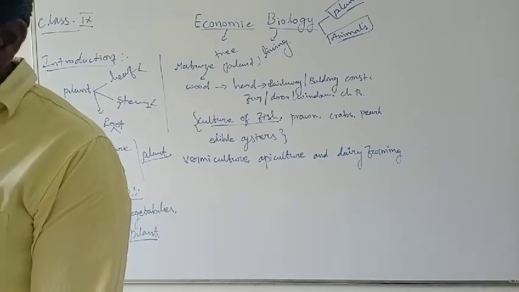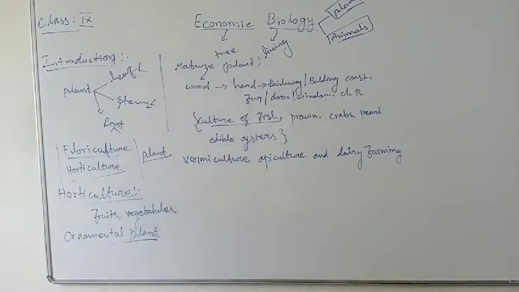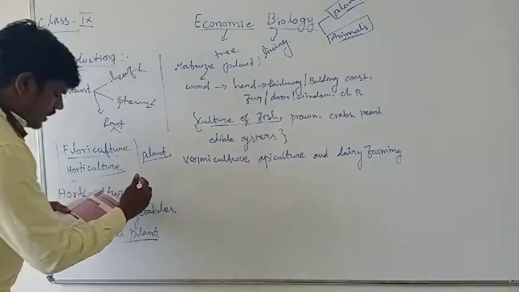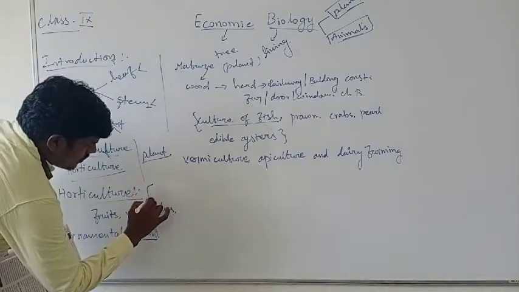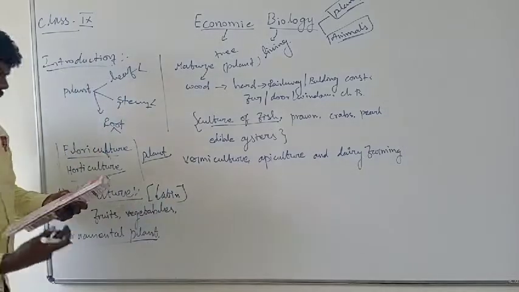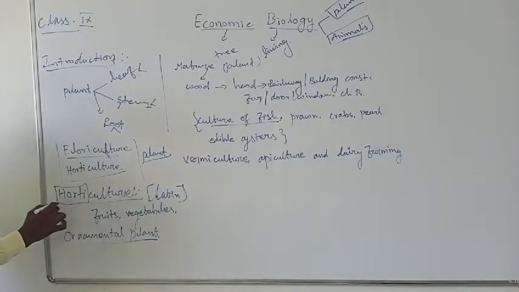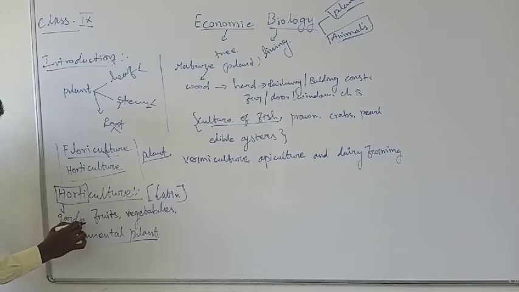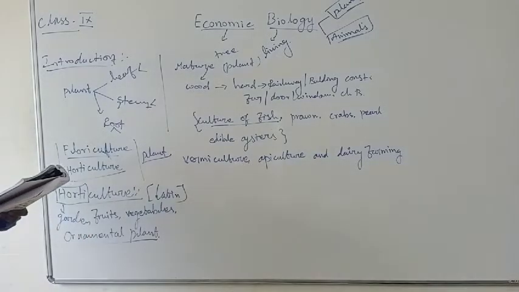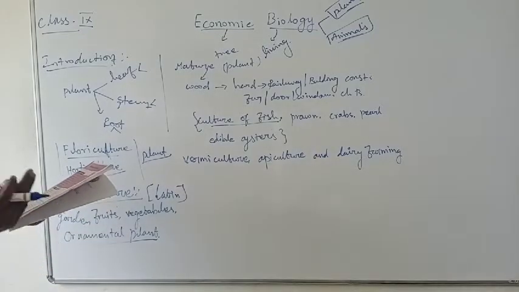And then this word horticulture is derived from a Latin word. Hortus means garden. Horticulture means garden. That means hort, horti, means garden. And culture means to cultivate. Culture means what? Cultivate.